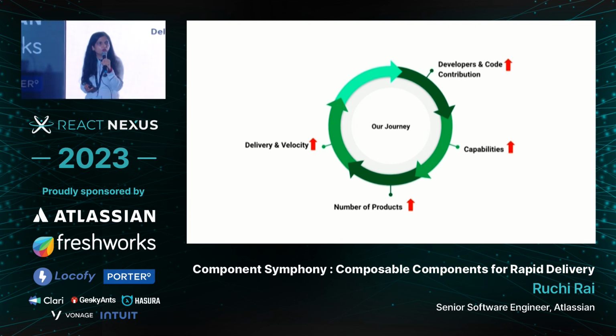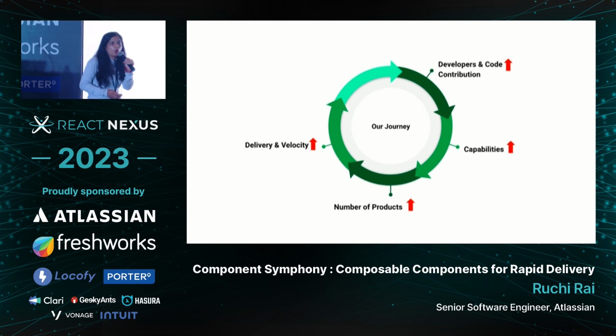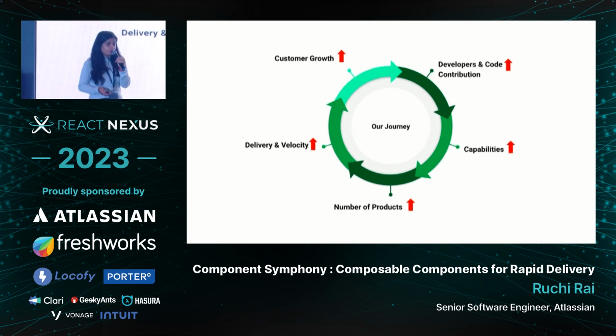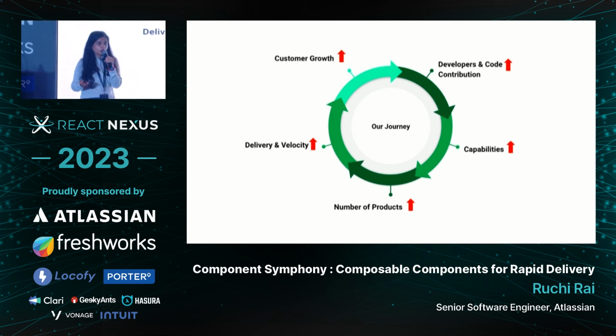Now we are able to deliver fast. Why? Because every team doesn't have to create the same capability. There is no duplication of the code. When we are delivering fast, we have seen tremendous customer growth. Our customer is growing, and Atlassian is growing.